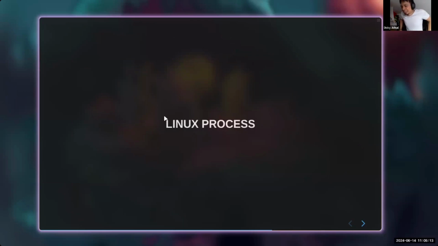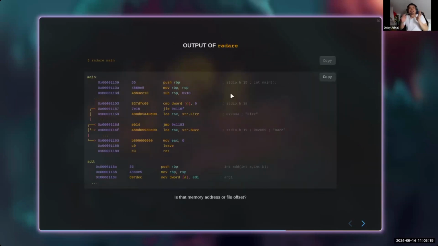Okay, so now Linux process. Now that's the real deal. Because we are talking about the process, we are talking about two sides of it. When we compile, for example, from Rust code or C code, the compilation's output is a native binary, the file. We talk about the binary as the file, and we also talk about the binary when it's actually loaded to memory. So these two are separated.